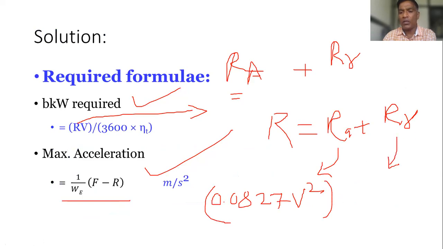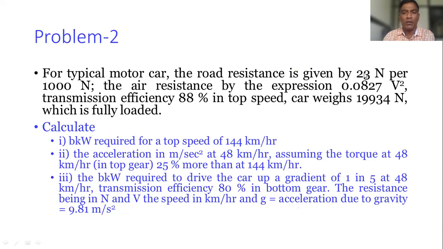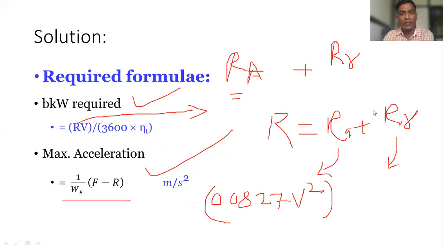And how to find this? They have given 23 Newton per 1000 Newton, and the total weight of the vehicle is approximately 19,000. So how to get the value of RR?